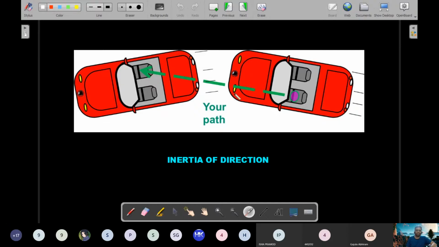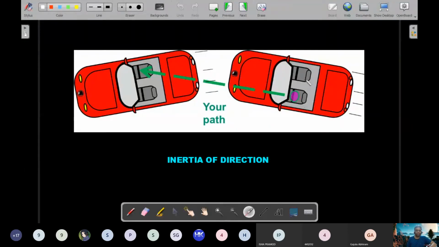Okay, but with respect to the car, you moved from this seat to this seat. So this person will feel that he has been thrown off to the right. So during a left turn, you feel that you're being thrown off to the right, but it's actually what is the example that you're looking at? It is the inertia of direction. A body continues to move in the direction that it was moving already until there is a force applied.